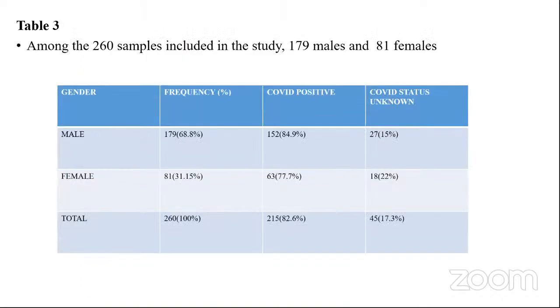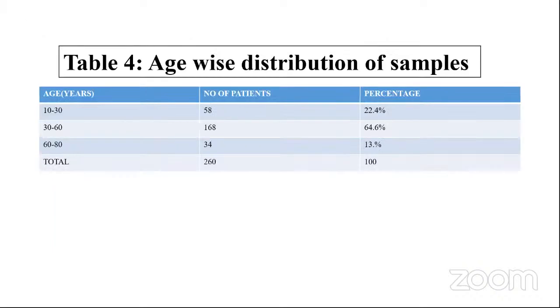Then comes table 3, which depicts among the 260 samples included in the study, 179 are males and 81 are females, of which 179 males, 68.8%, COVID positive 152, which accounts for 84.9%, and COVID status unknown male patients are 27, which accounts for 15%. Then comes female patients, which are 81, in which 63, that is 77.7%, are COVID positive, and 18 patients, 22%, are COVID status unknown.